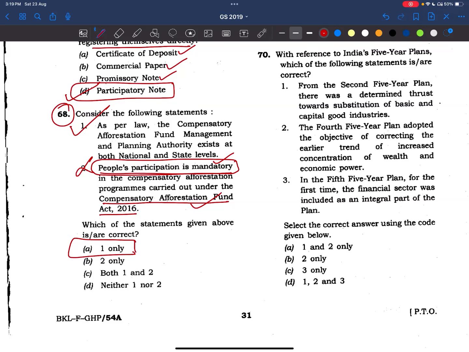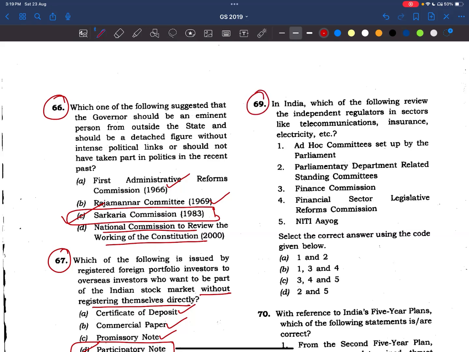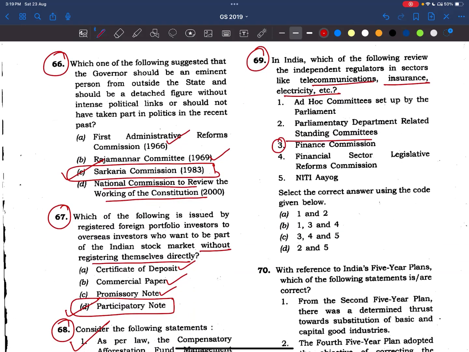Okay, now coming to 69th question. In India, which one of the following reviews the independent regulators in sectors like telecommunications, insurance, electricity, etc.? Now let's see the organizations. See here, Finance Commission. See what's the role of Finance Commission? It recommends the distribution of taxes among the center and states, and it will also recommend the center to give grants to the local bodies as well. Okay, so what role does it have in regulating these sectors? So 3 is wrong, right? Remove this. Right, we are left with 2 options.